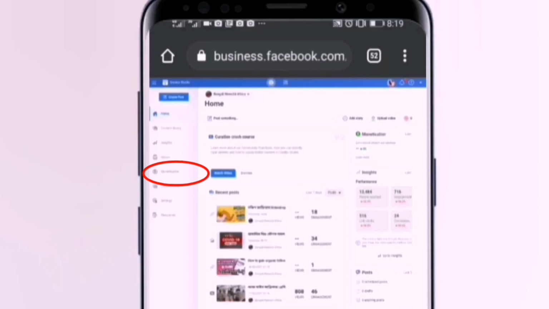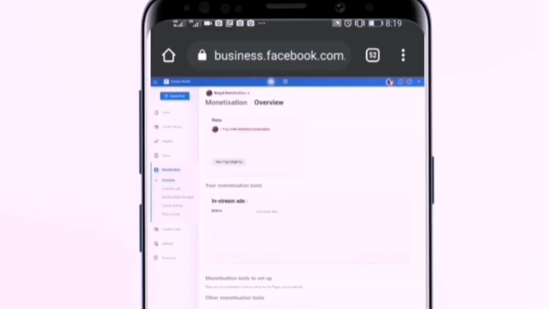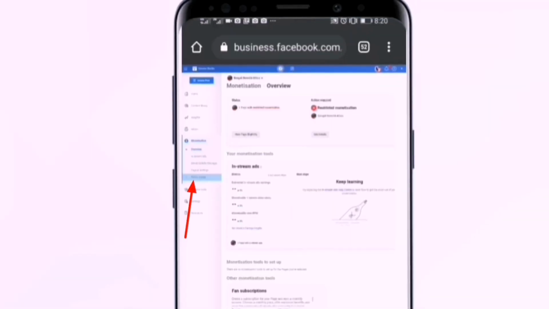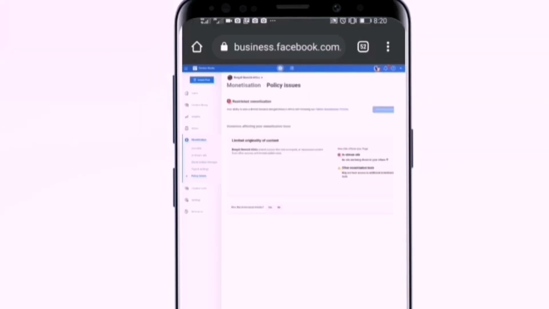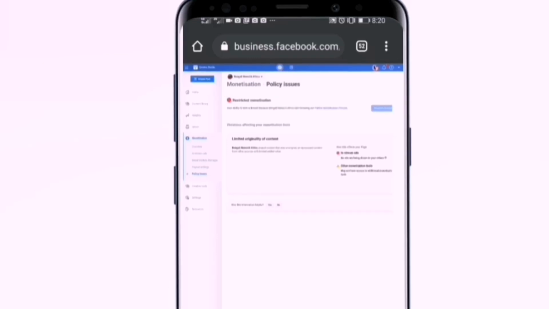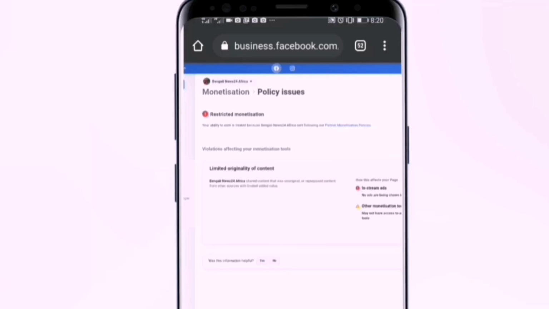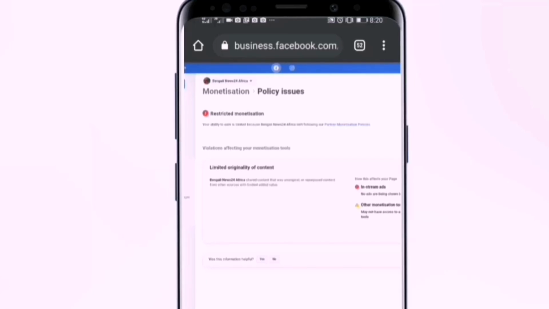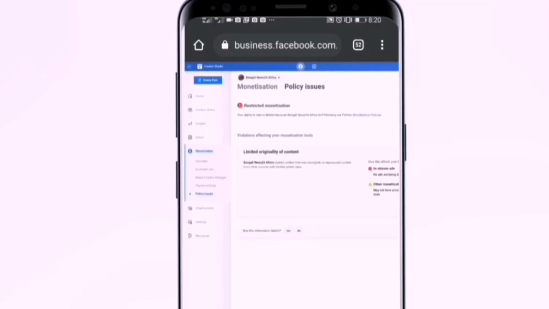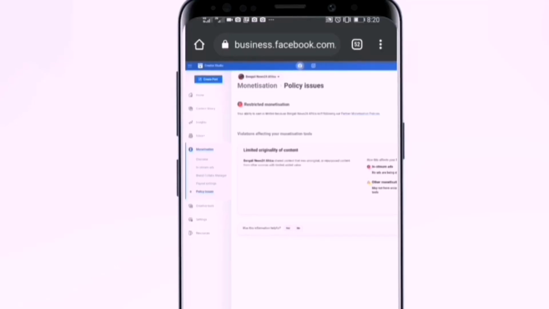You can see here monetization. You can click here. When you see an interface like this, you can click the policy issue. Why does Facebook give you that issue? Here is the restricted monetization on Facebook. Look here, they write: your ability to earn is limited because Bengali News isn't following our partner monetization policies. Because you were using a lot of copyright content on your page, that's why Facebook is giving you that strike.